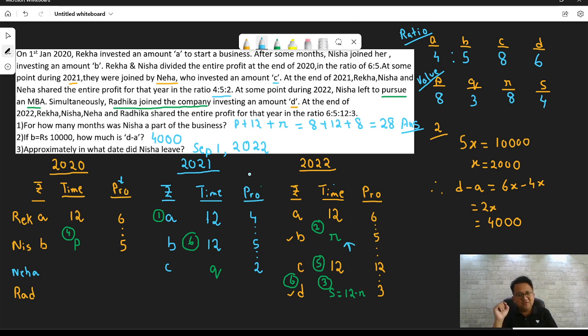I hope there was a lot of learning here. These are topics which students probably miss to revise just before the CAT. So it's a good learning. Make sure you do partnerships well.